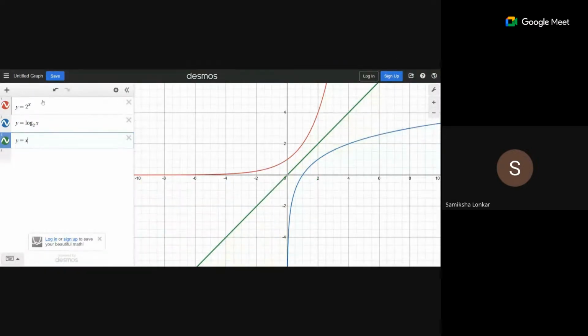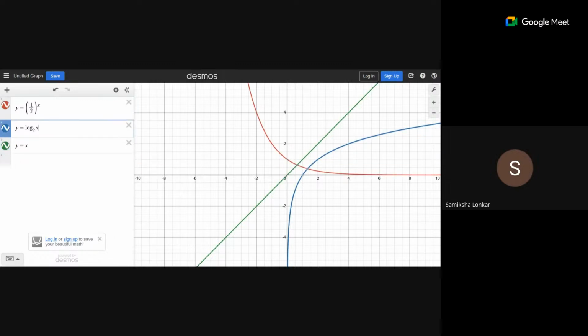Now here, in place of 2 to the power x, if I want to find the graph for 1 by 2, then what will I do? So this is the graph of (1/2) to the power x, and here the base will change into 1 by 2. Right. So now this blue one is the graph for all values of a which are strictly less than 1.